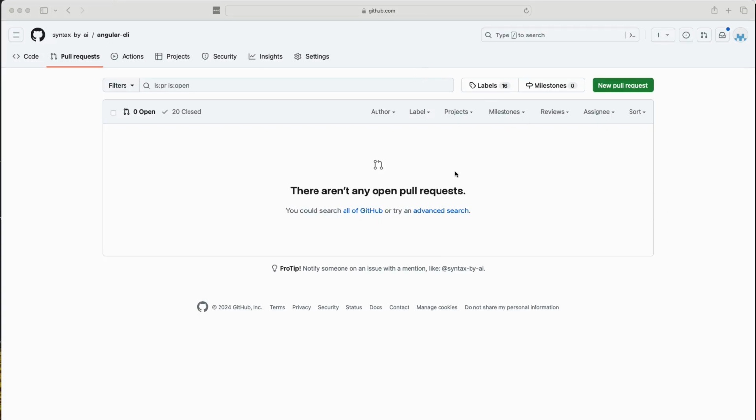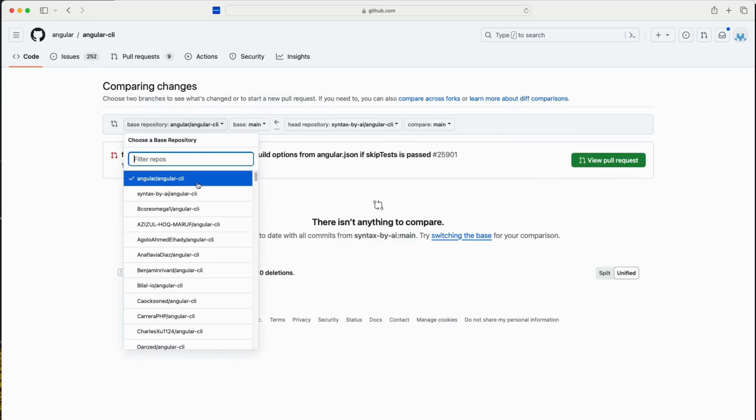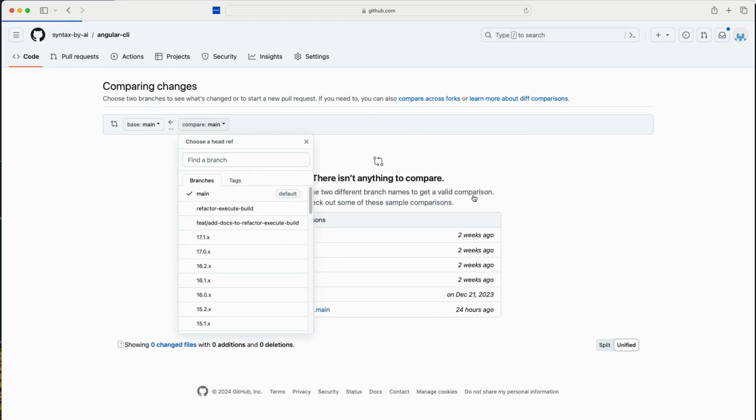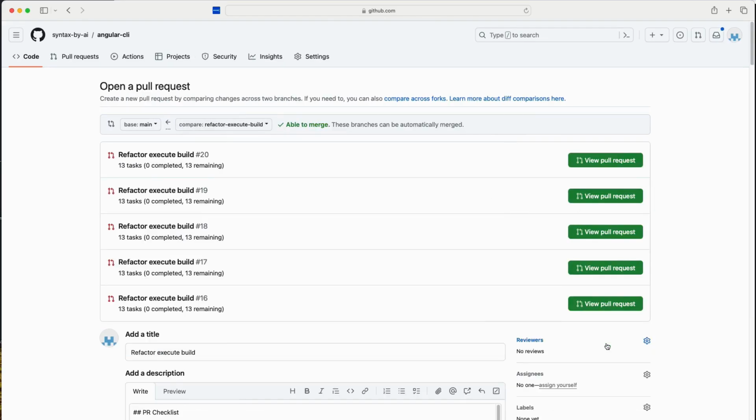In today's video, I wanted to show you how Syntax by AI bot helps developers quickly review code. Let's create a new pull request. For this, I cloned a publicly available Angular CLI library. Let's select a branch and create a pull request.